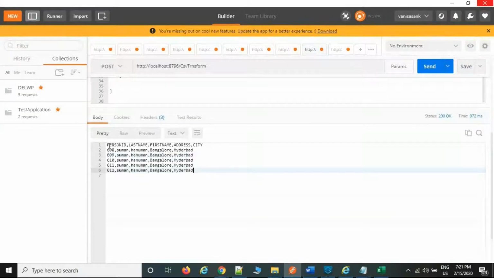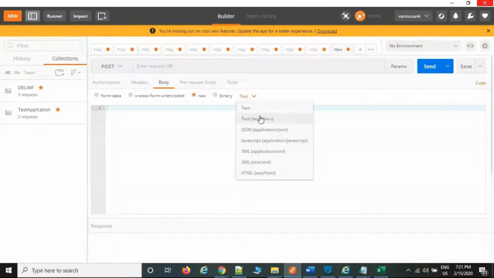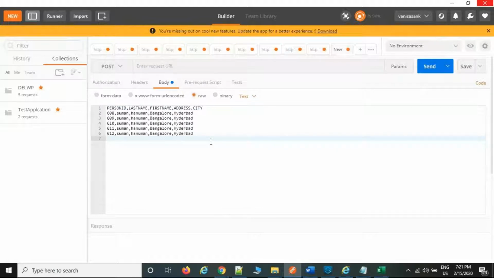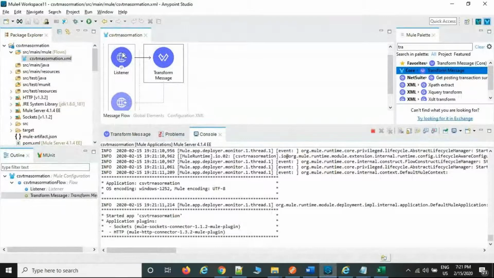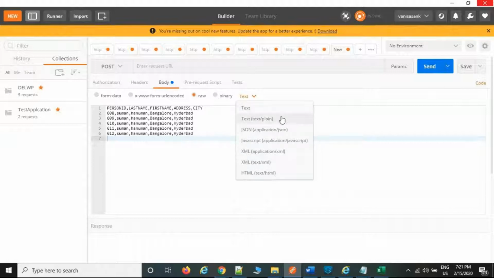So this is the CSV, and now you are taking the CSV as input. Same example: if you want to post the data as CSV from Postman, use the post method, body, raw, and select text format, either text or text plain. Or else you can put a .csv file using the file connector instead of HTTP, and read it and convert to whatever format you want. There are two ways. Before, we selected XML and JSON, and this is the text format.